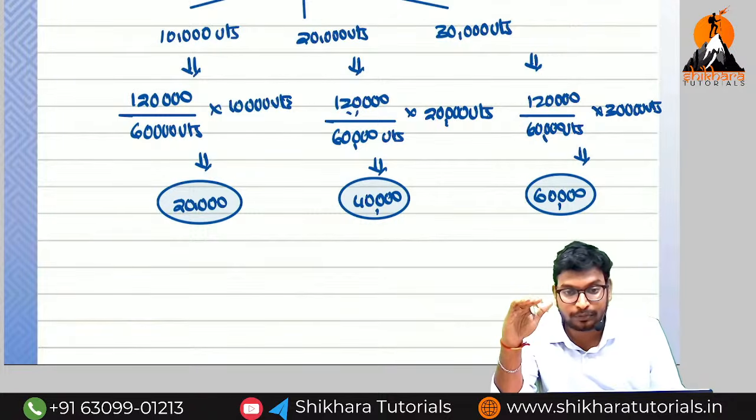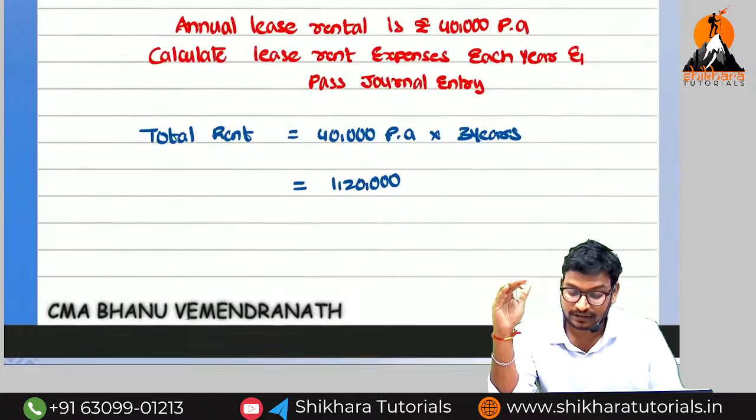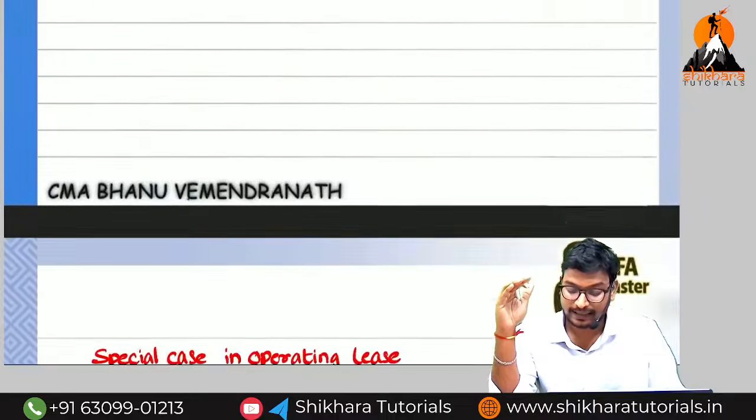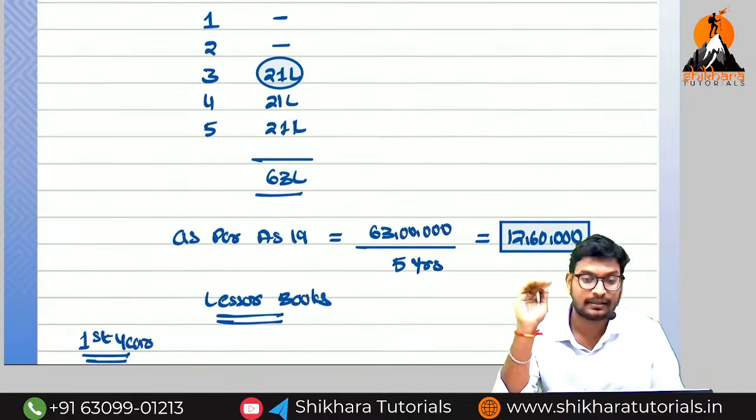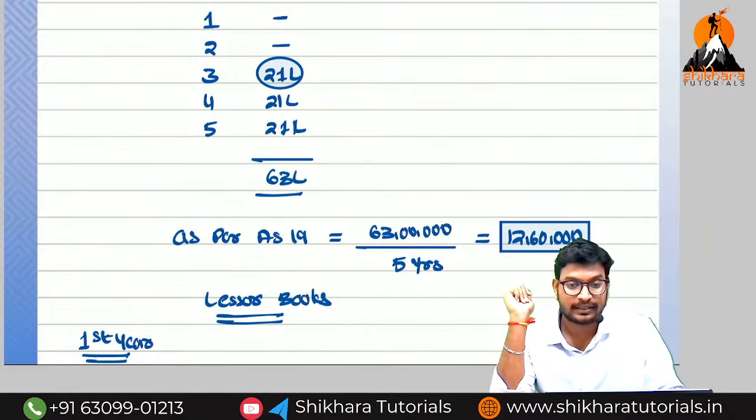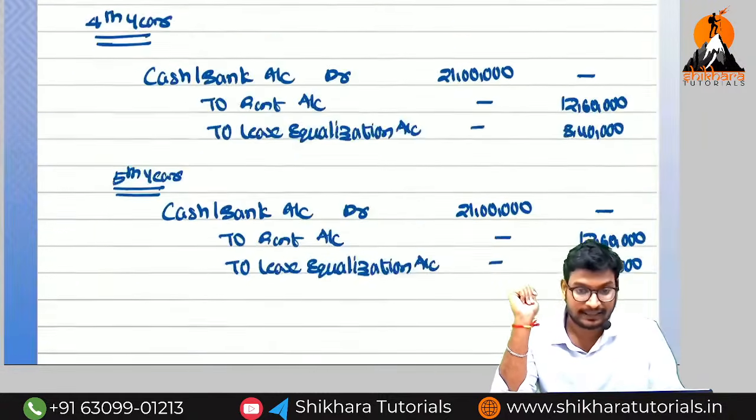If they given the output basis, we have to apportion on the basis of output. But as per our board book, they have given only the SLM basis treatment. I think you understand the concept about the operating lease.